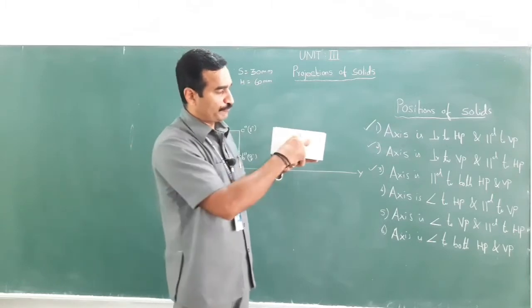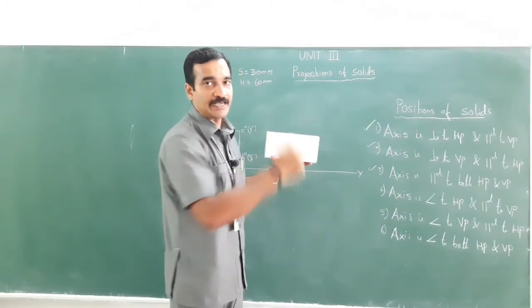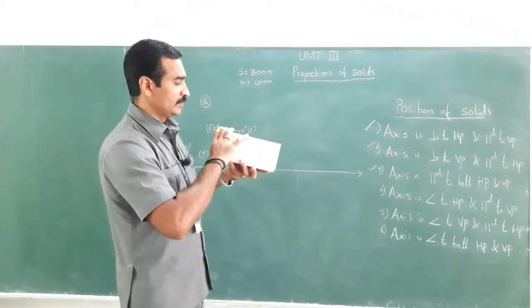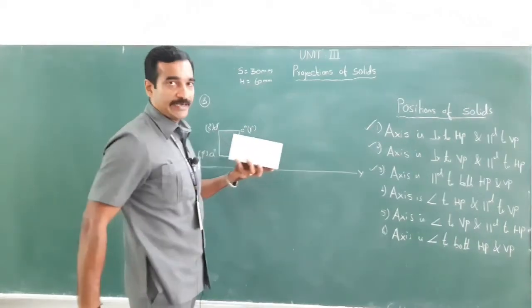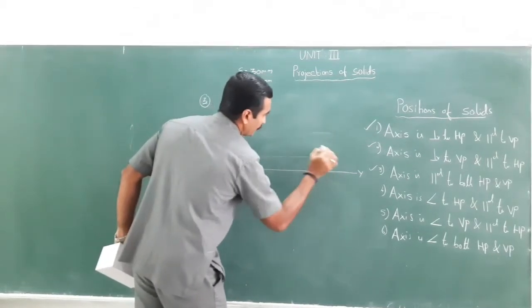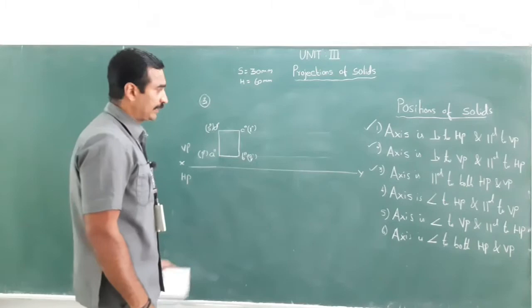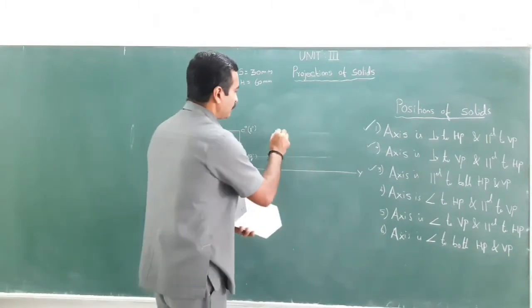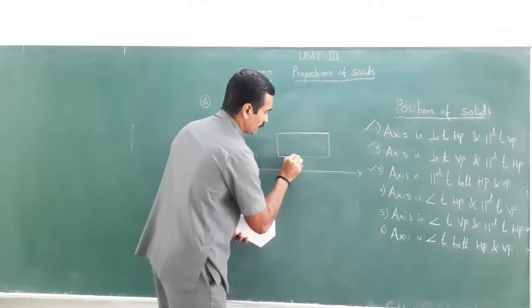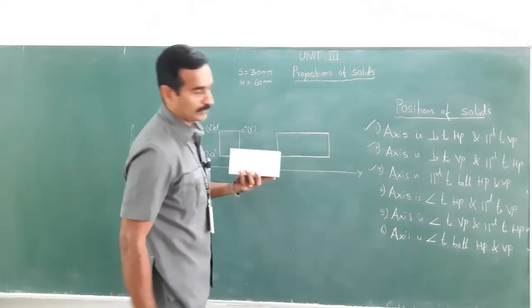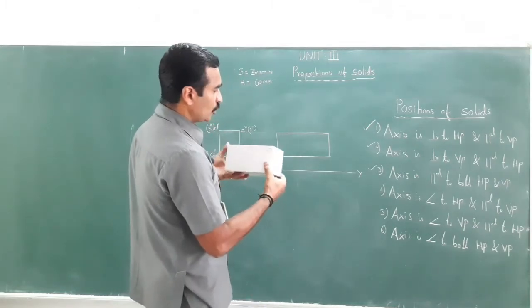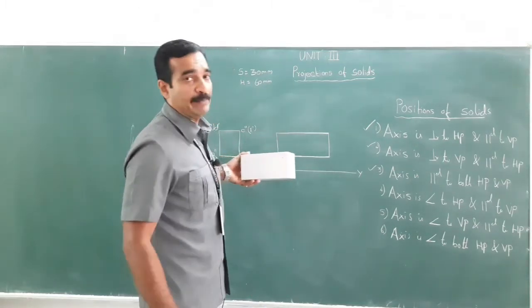So this is how this object is. When you look at from the front, you could see the rectangle shape, and the length is 60 mm. The size, that is the side, is 30, right? Let me just project this vertically, right? Now take 60 mm, and draw this, right?